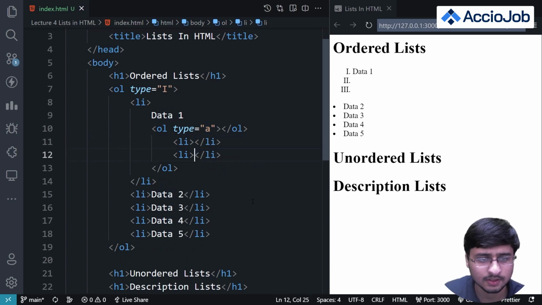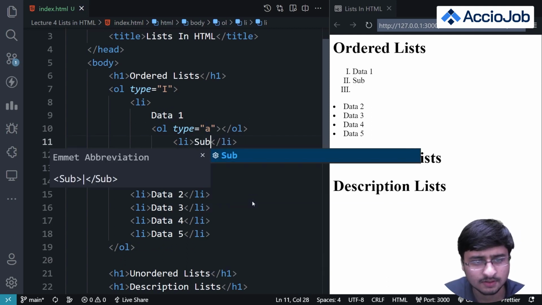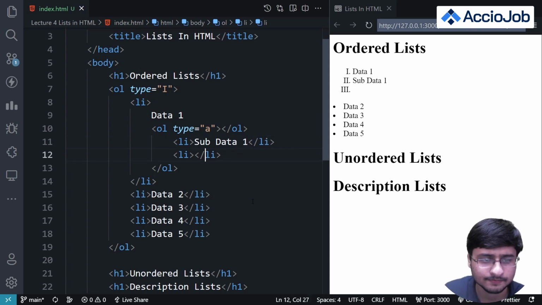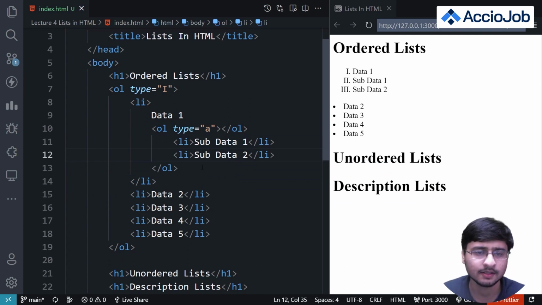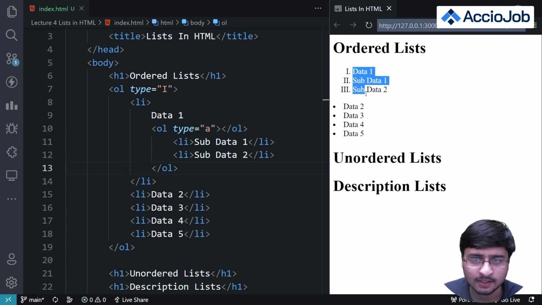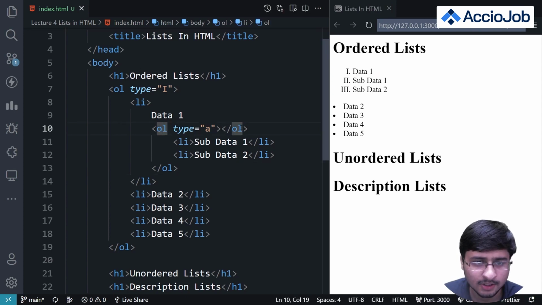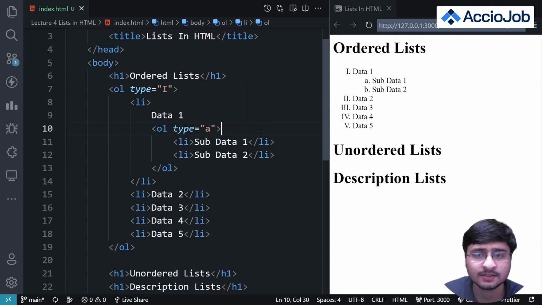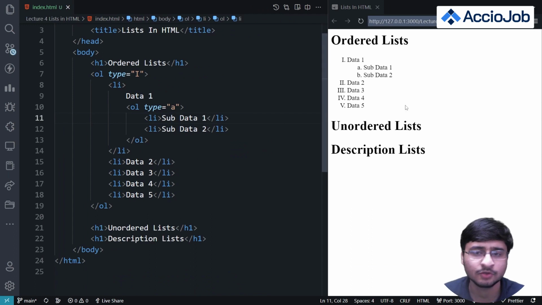So I'll just fix this data. I'll just say sub data. This is sub data 1, and I'll say sub data 2. I'll just save, and that will reformat my code. So this is the sub data for this LI tag. Okay, so you can see that here it is appearing as an error. You can see this OL tag is being closed here only. So this is one error which you may face also. So I'll just delete this, and you can see that our code is fixed, and sub data 1 and sub data 2 have appeared clearly, beautifully there.